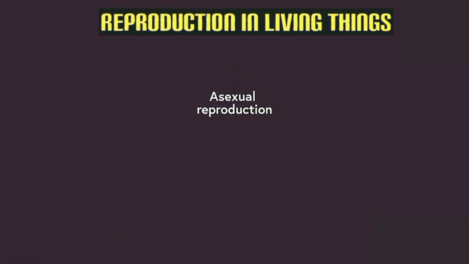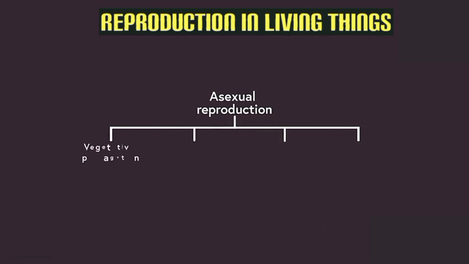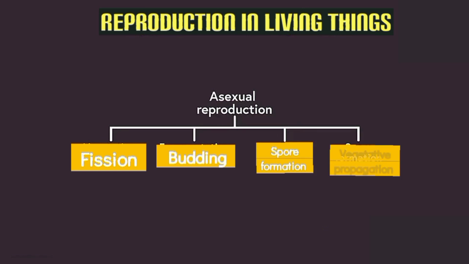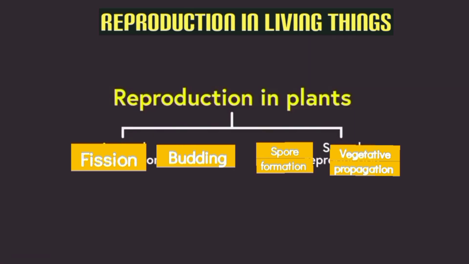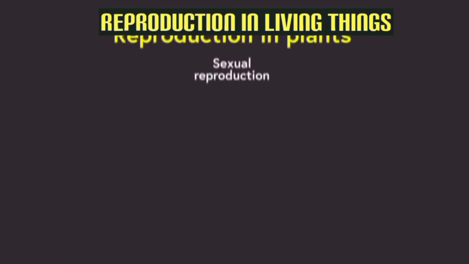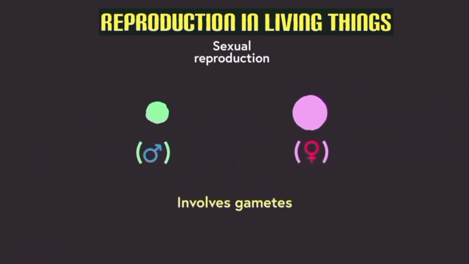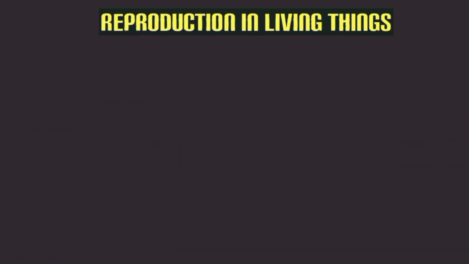So, what are the forms of asexual reproduction? Asexual reproduction can exist in the following forms: fission, budding, spore formation, or vegetative propagation. We will look at these forms of asexual reproduction as we go along in this lesson. But let's look at what sexual reproduction is. In contrast to the other type, it involves gametes. So, male gametes and the female gamete come together in a process called fertilization to form a zygote.